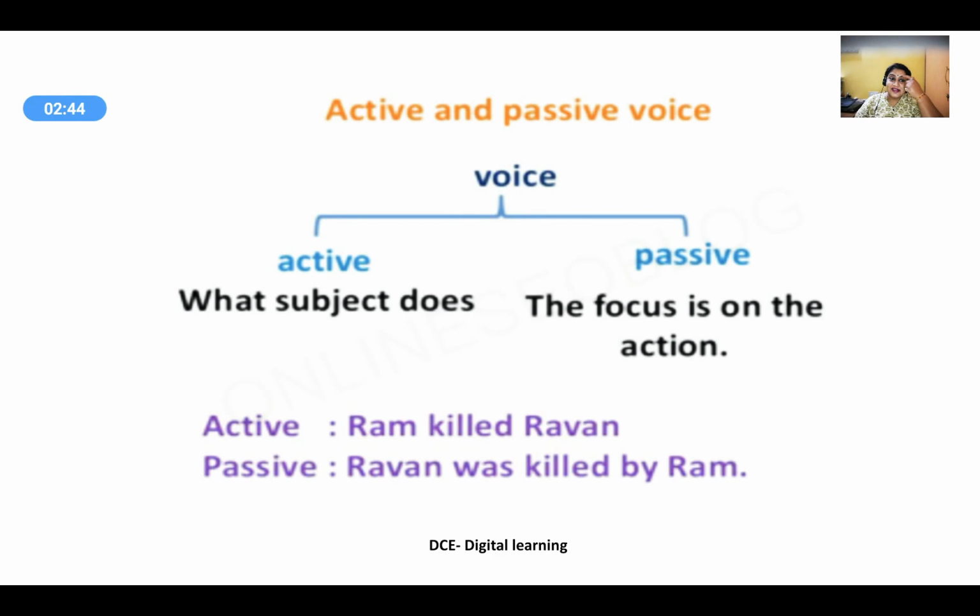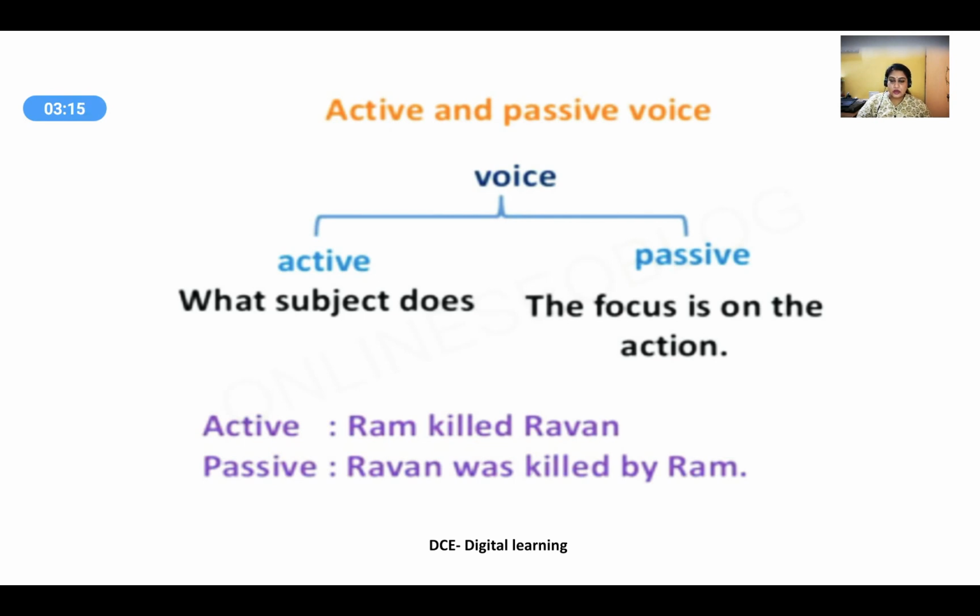A simple example is provided here. I am sure since your school days you have been looking at this example, but still the same example can be used to show the difference between active and passive voice. Remember, there are two types of voices, active and passive voice. In an active voice, it says what the subject does. The focus is on the person who is doing the action. In passive voice, the focus is on the action part, on how the thing is being done.